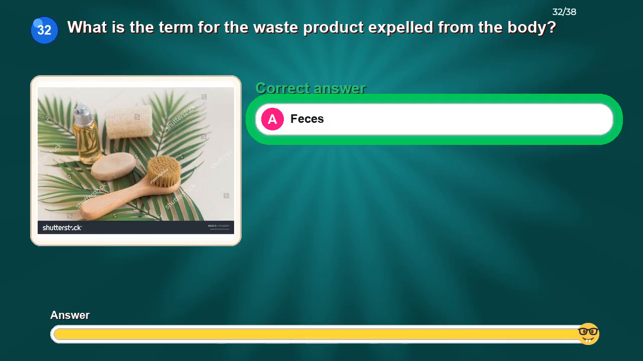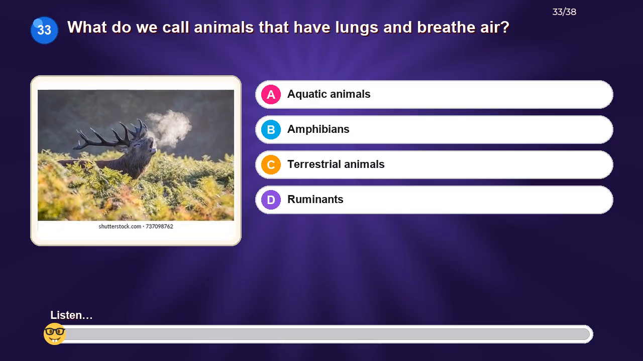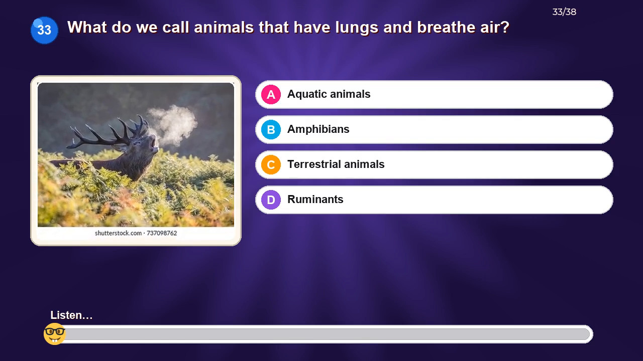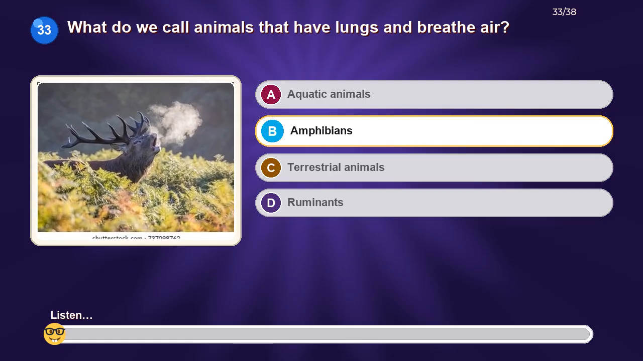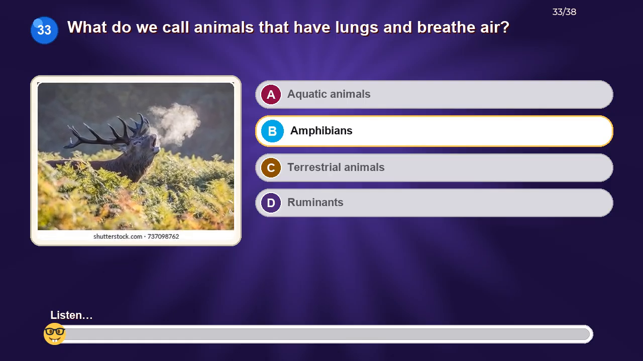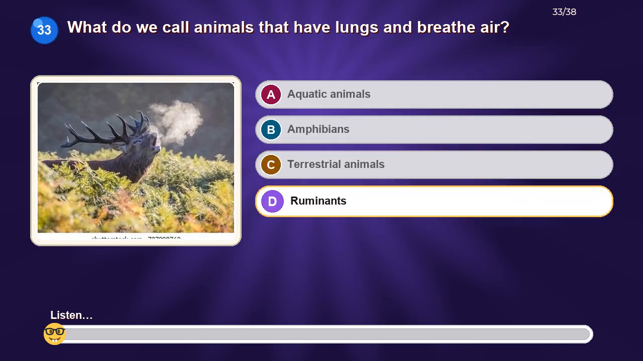The correct answer is feces. What do we call animals that have lungs and breathe air? Option A, aquatic animals. Option B, amphibians. Option C, terrestrial animals. Option D, ruminants.